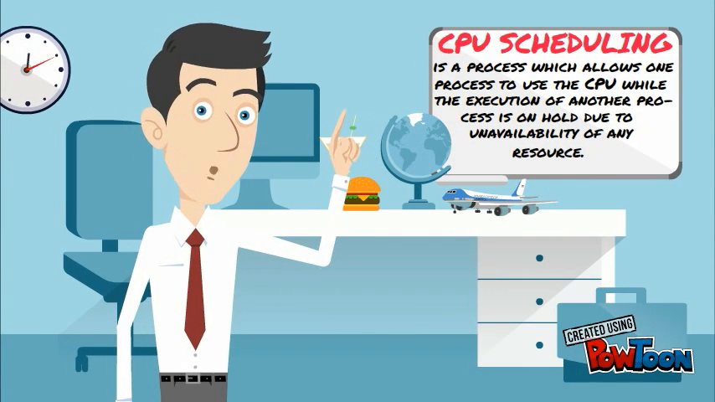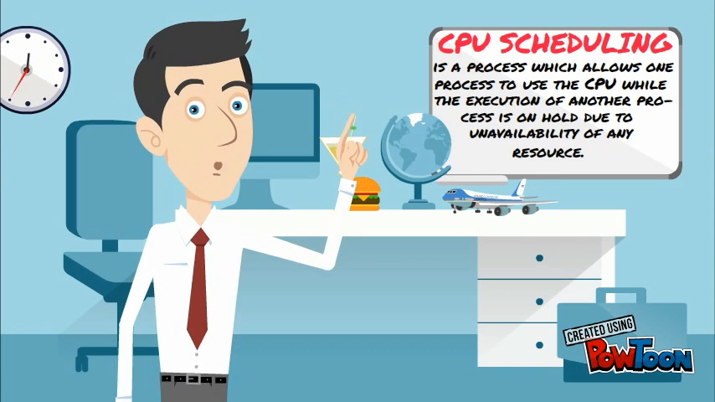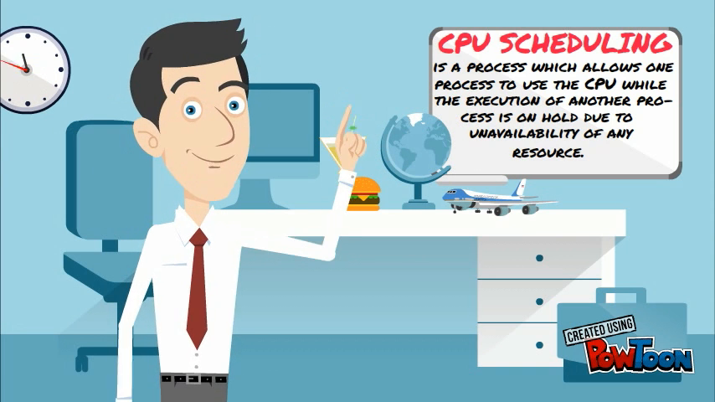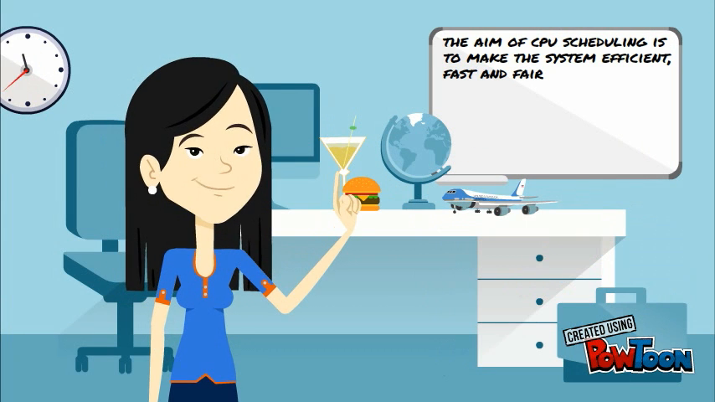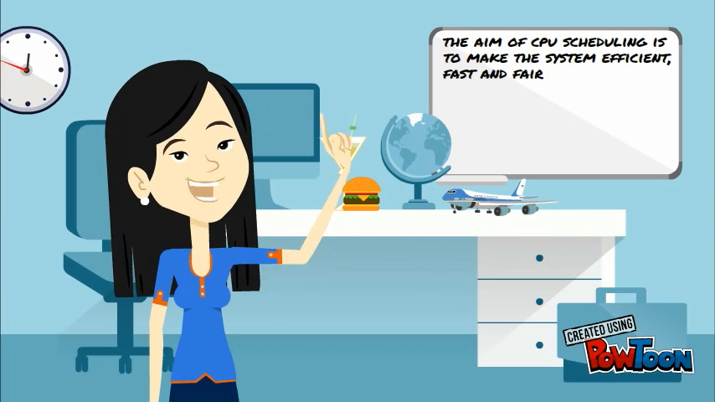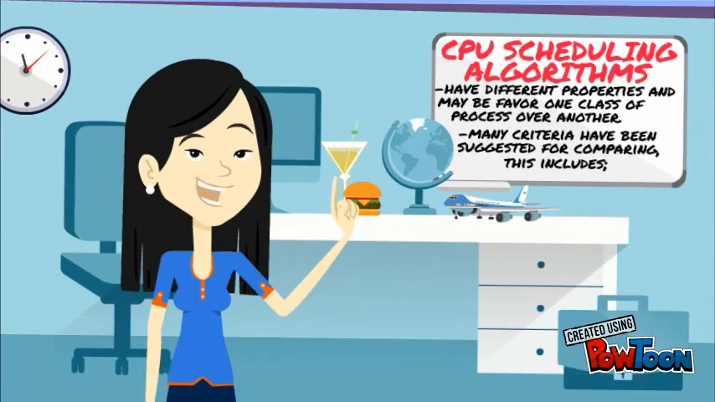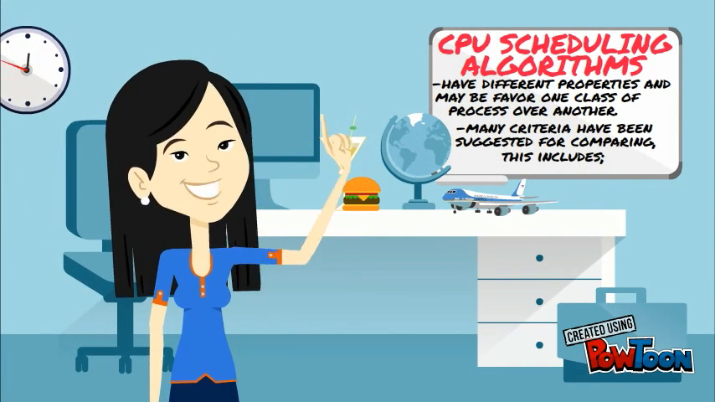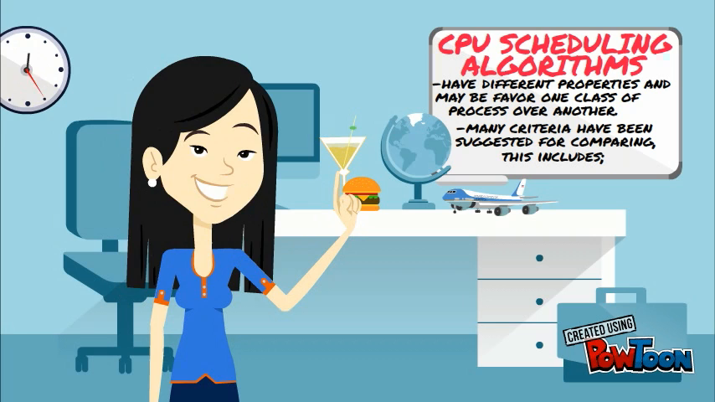CPU scheduling is a process which allows one process to use the CPU while the execution of another process is on hold due to unavailability of any resource. The aim of CPU scheduling is to make the system efficient, fast and fair. CPU scheduling algorithms have different properties and may favor one class of process over another.